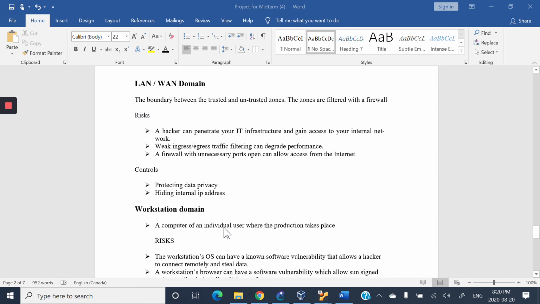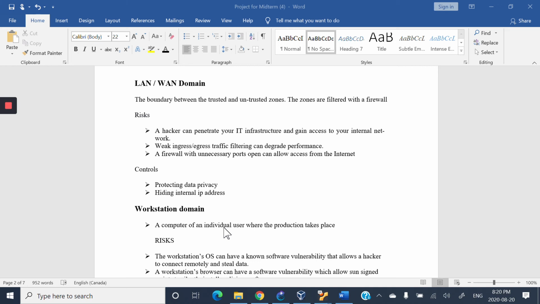LAN to WAN domain. It's the boundary between trusted and untrusted zones, which are filtered with a firewall because it wants to secure from the attacks and other things. And what are the risks?